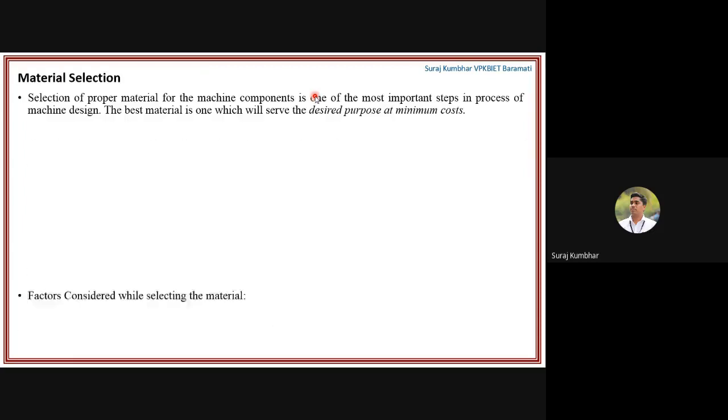Okay, now material selection is a very important factor while designing any particular component, because the best material can serve you the desired purpose at minimum cost. Selecting the material as per the application is most important, so that it can serve your purpose at minimum cost.